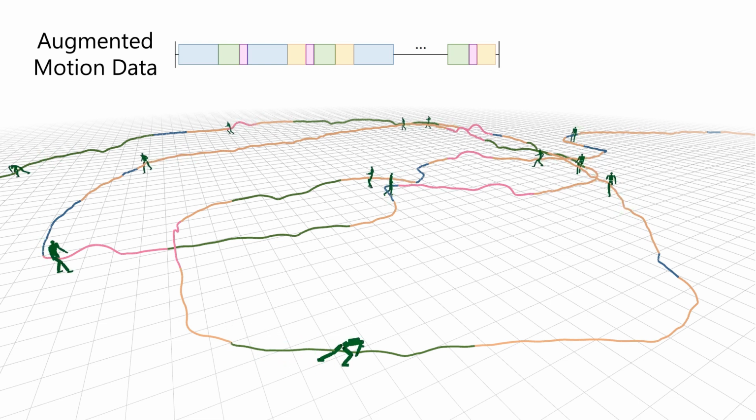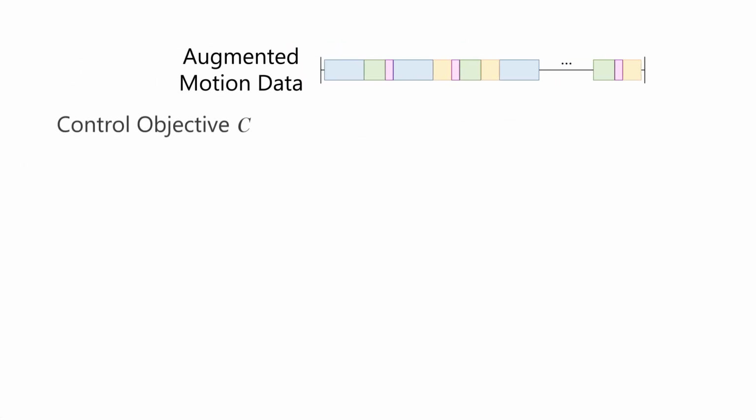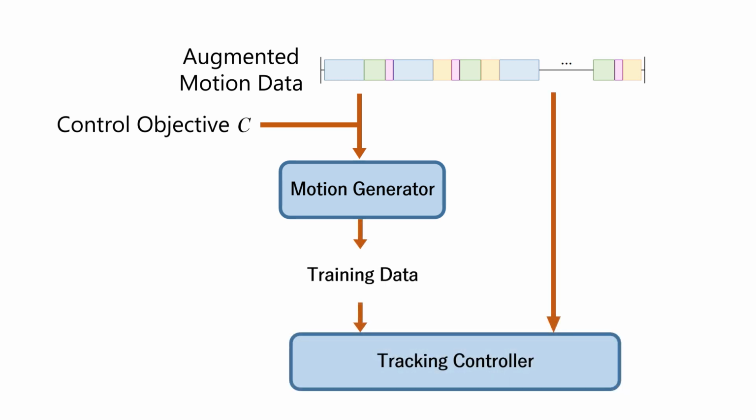The motion generator consists of multiple layers of LSTM units. The tracking controller is a policy network of multiple fully connected layers. Both networks are learned from the augmented dataset to predict, simulate, and control the character's motion given the control parameters.